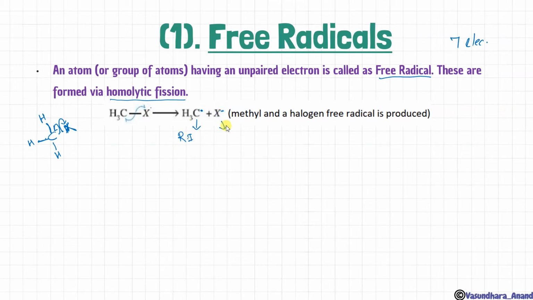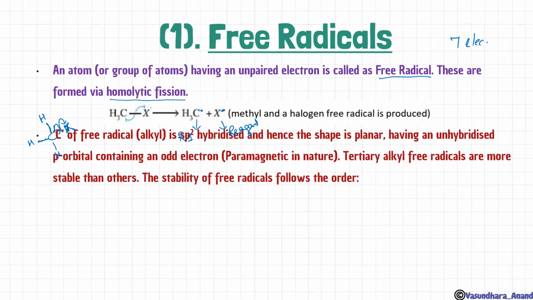So a carbon free radical will be a reaction intermediate, but any atom free radical will be a reagent, which is going to attack the intermediate. Yes, a methyl and a halogen free radical are produced in this case. A carbon free radical, alkyl, is sp2 hybridized. How, I have explained in the last video. It has 7 electrons, but the hybridization we say is sp2, and hence the shape is planar. Since it is sp2, obviously trigonal planar, having an unhybridized p orbital containing the odd electron.